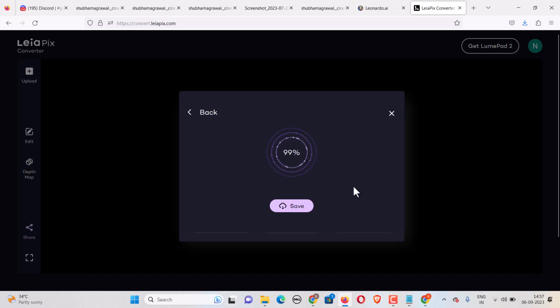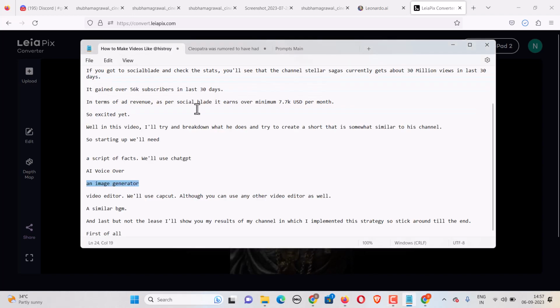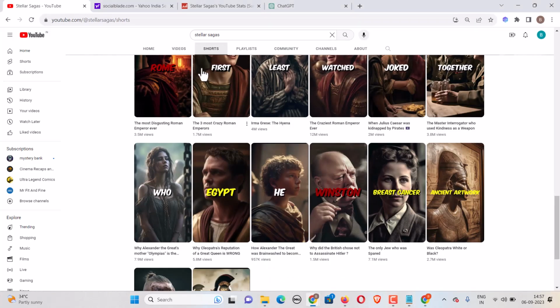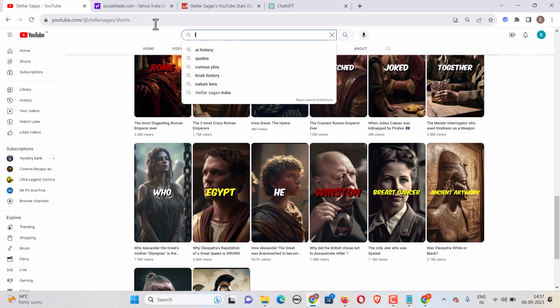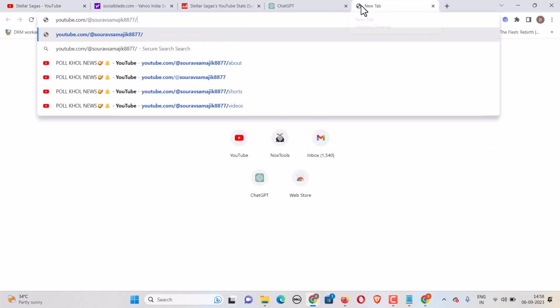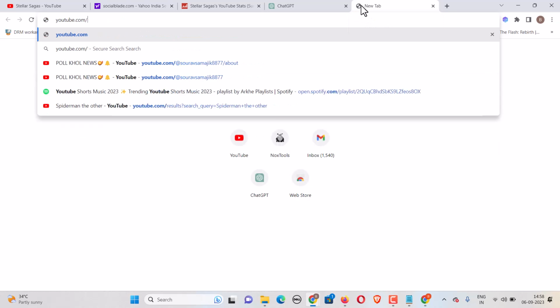Once you have all of this, what you need to do is open a video editor. I'm going to use CapCut, and we'll use a similar BGM, background music. The background music name is Legionnaire, as far as I know. Let me show you the Legionnaire song. Just a second.